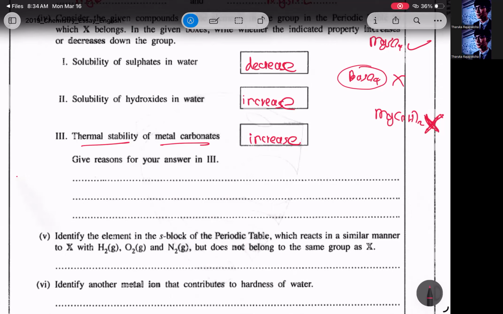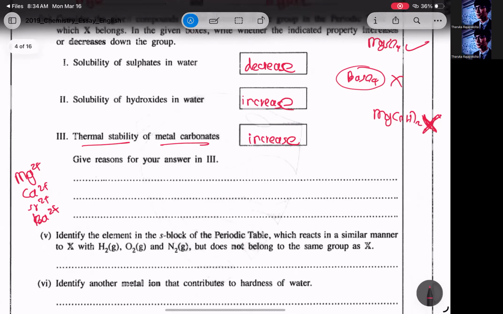So group 2 cations are magnesium 2 plus, calcium 2 plus, strontium 2 plus, and then barium 2 plus. So these are the group 2 cations, right? All of them have the same charge. So you have to write charge same. That's it. Simple English. Charge same.